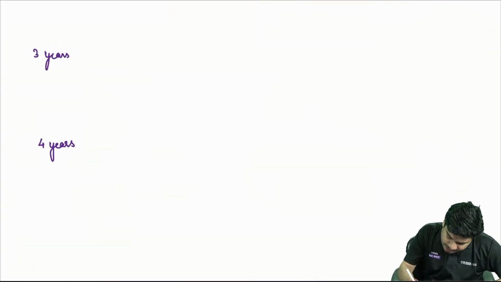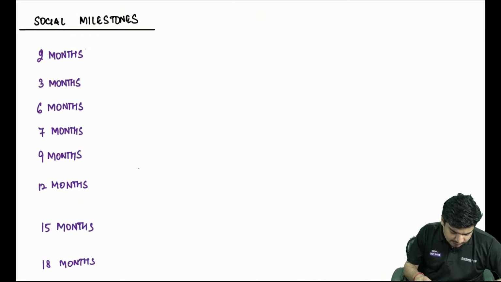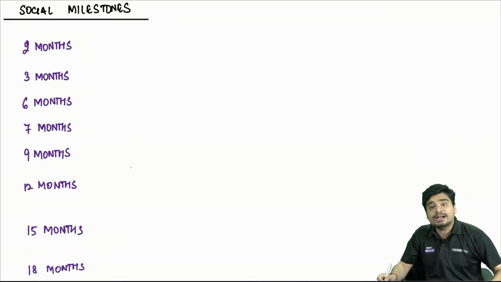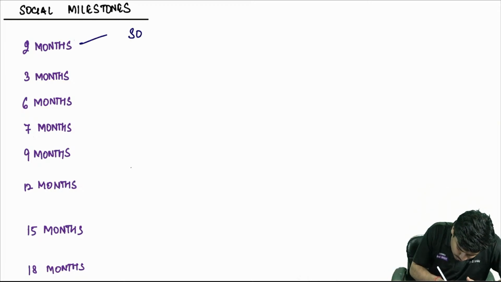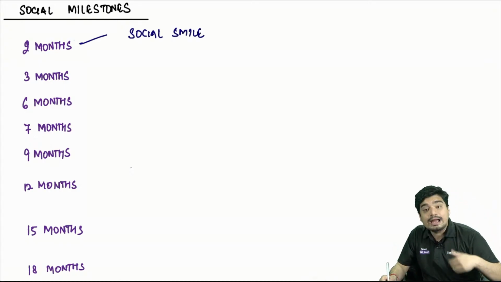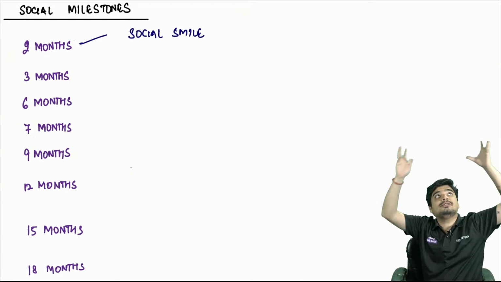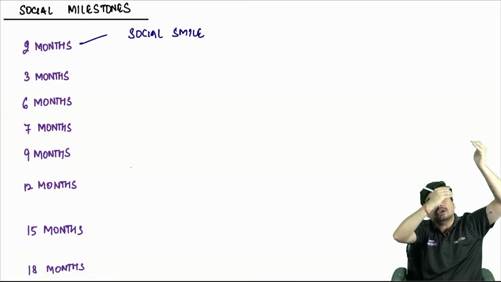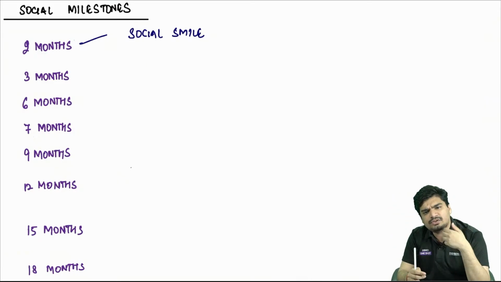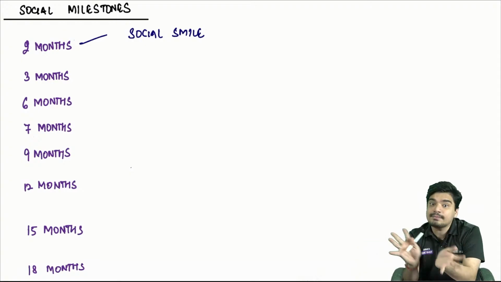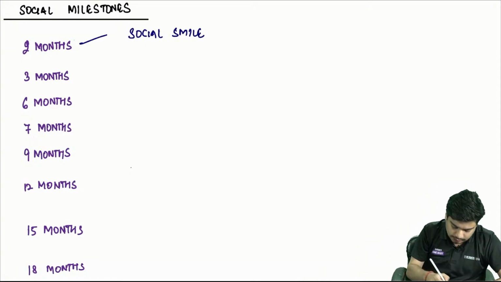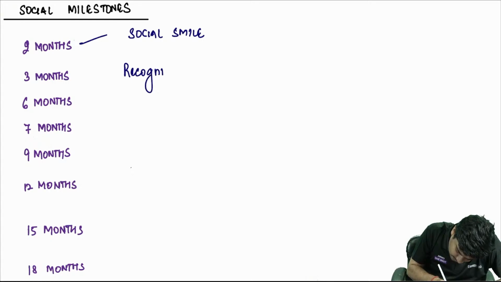Now we come to social milestones. At 2 months, there is social smile. At 3 months, child is able to recognize his own mother. See, at 3 months he was able to bring hand into midline and able to recognize his own hands, which I was calling hand regard. He was able to regard his own hands. He should give regard to mother also. So this is how you can remember 3 months: hand regard and mother regard. At 3 months, child recognizes his own mother.